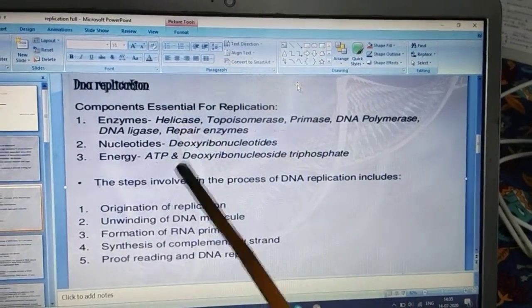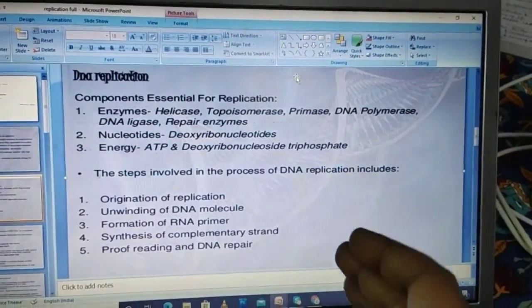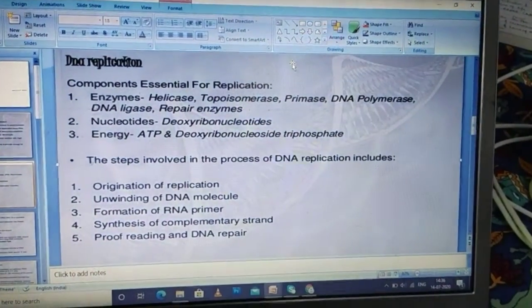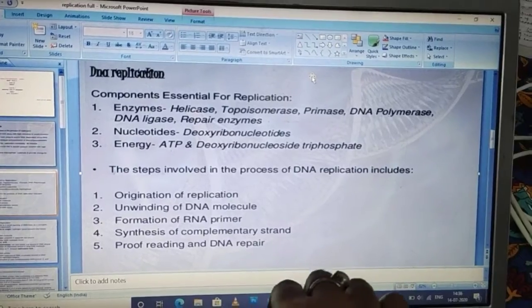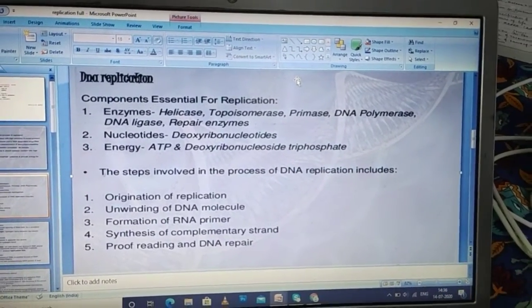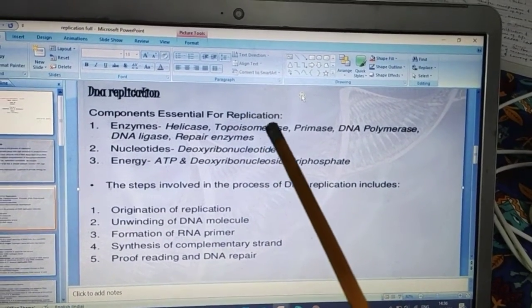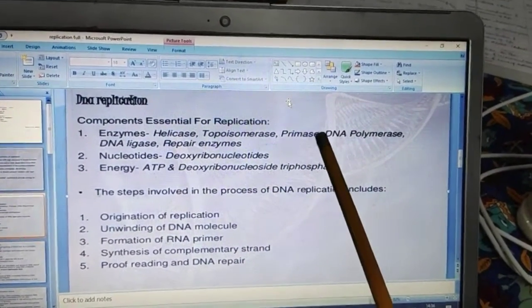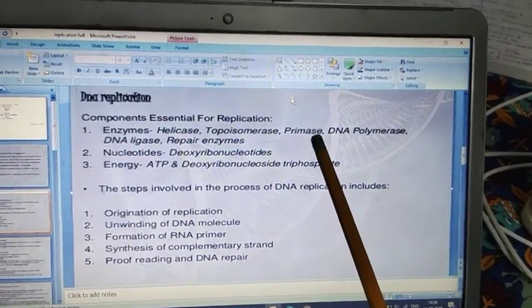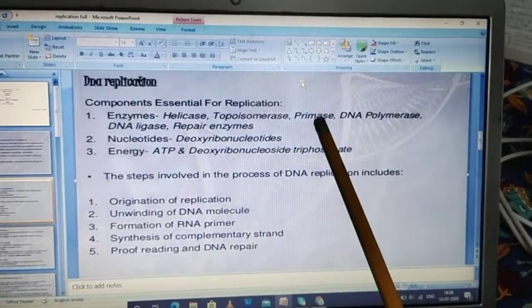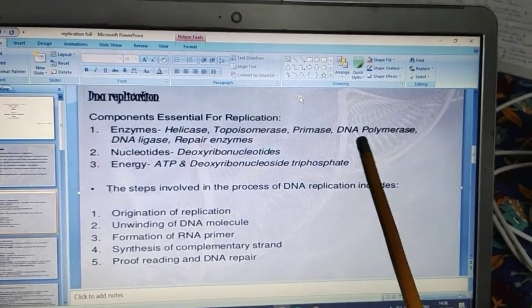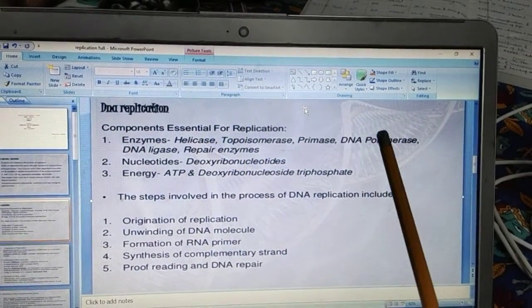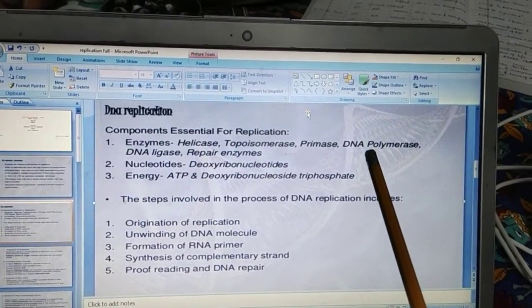When helicase separates the DNA, there is a torsion, and to remove the torsion or the strain in the DNA molecule, topoisomerase is needed. To begin the synthesis of DNA, the primase enzyme is needed. Then to bring up the nucleotides for polymerization, we need DNA polymerase.